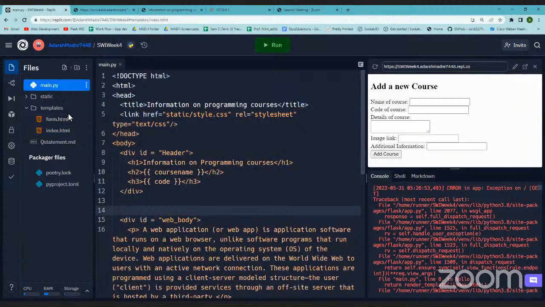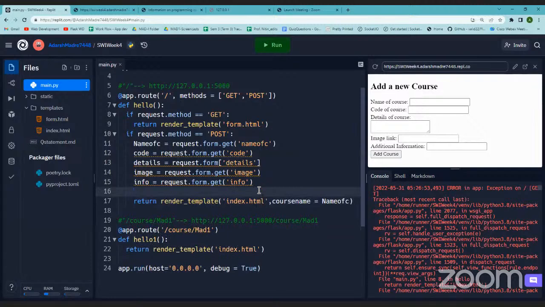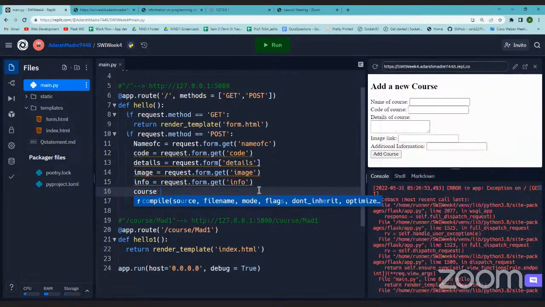We will go back to this part and then give this. So what I'll do is I'll just make a dictionary for course. I mean, it doesn't have to be a dictionary. It can be a list also. Or we can say data.